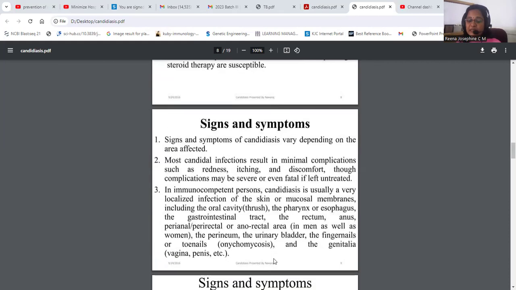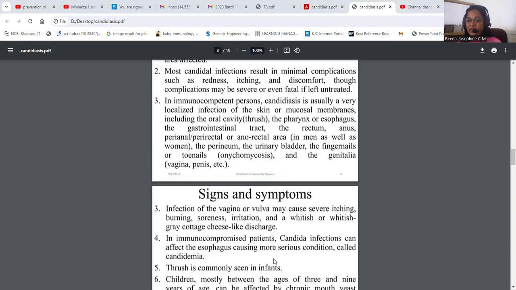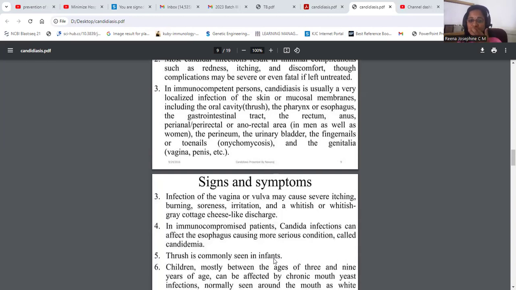If you look at the signs and symptoms, it starts with minimal complications like redness, itching, and discomfort. But when you don't treat it at the right time, it may lead to severe or even fatal infection. In an immunocompetent person, it is usually a localized infection, which means it will not spread. But in immunocompromised individuals, it might spread to other organs. It can infect the oral cavity, the pharynx or esophagus, the gastrointestinal tract, and sometimes even go down to the rectum and anal regions.